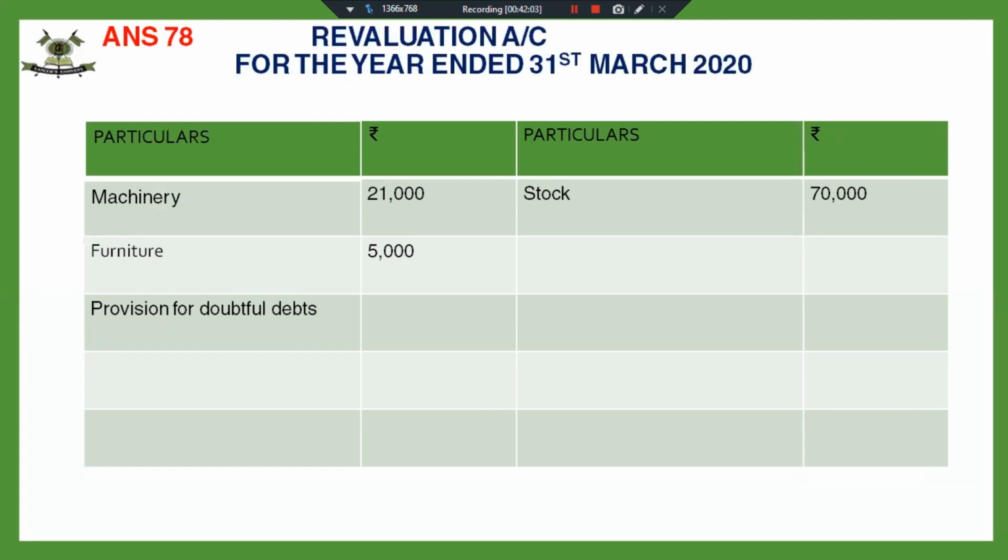There was no provision. That means I have to create the total provision. Getting the right answers for revaluation account. Very good. So that means revaluation account is clear. And we have distributed the profit. There is a profit which has been distributed amongst the partners.